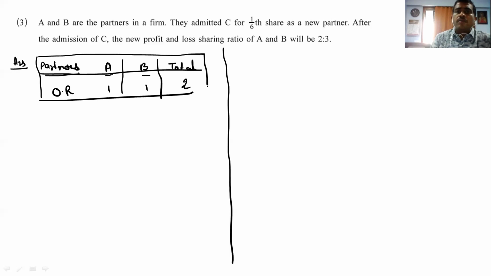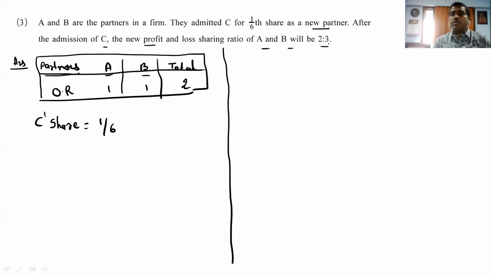Now the next thing they are saying: C is admitted, that is the new partner. And what is C's share? C's share comes to 1/6. He is the new partner. After admission of C, the new profit and loss ratio of A and B will be 2:3.